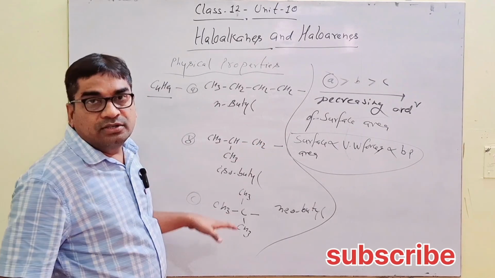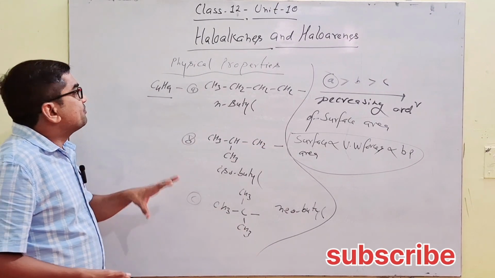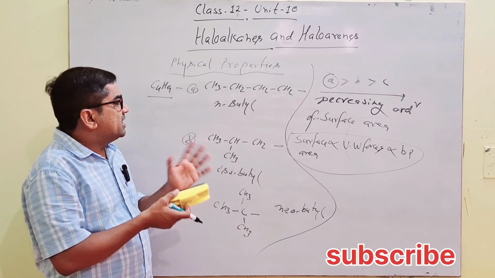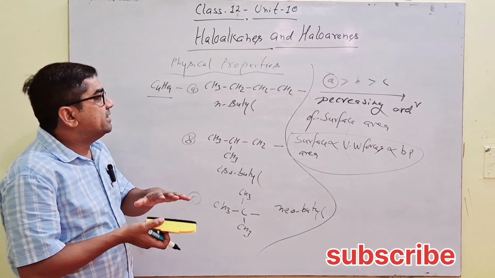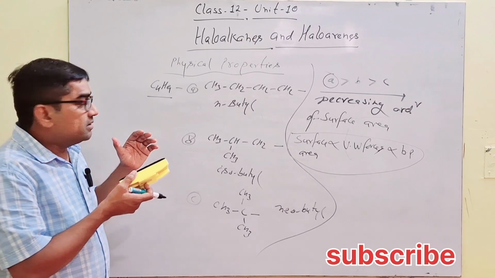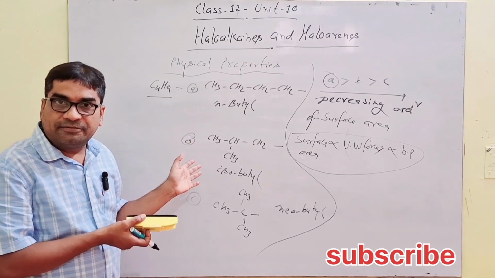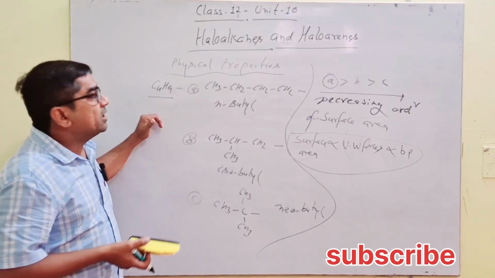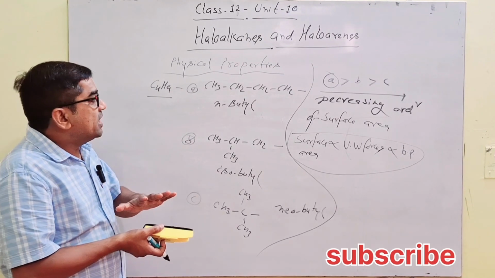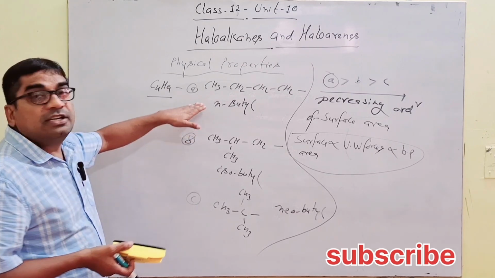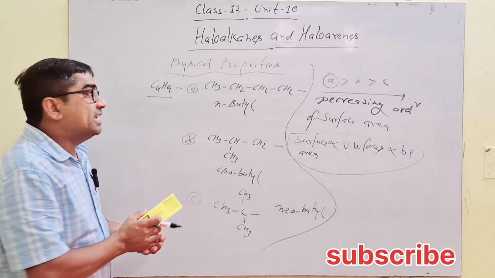So this is all related to the boiling point of alkyl halides: the different types of halogens attached, the different sizes of alkyls, and if the molecular weight is the same, then the different surface area. So we have discussed all about the BP of alkyl halides.